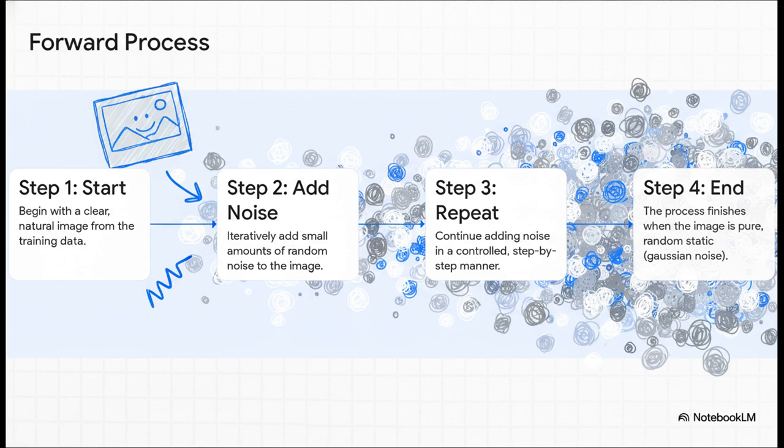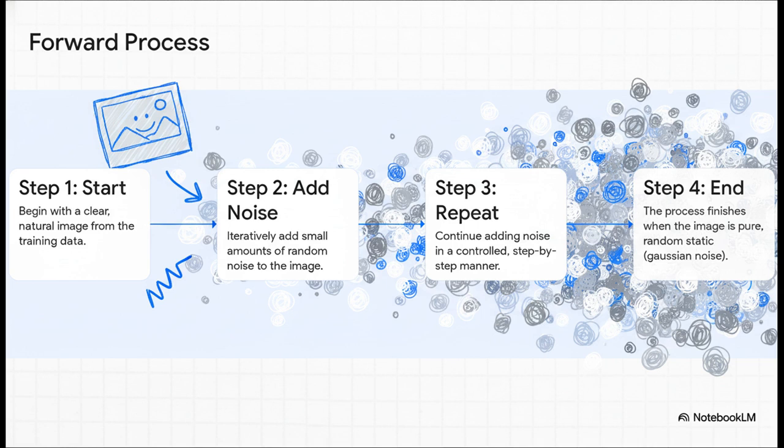It all starts with something called the forward process. And here's what that means. You start with a perfect, crystal clear image. Then you deliberately start to destroy it. You add just a tiny bit of random noise. Then you do it again and again, step by step adding more and more noise. You keep going until the original image is completely gone, and all you're left with is a screen full of pure random static.